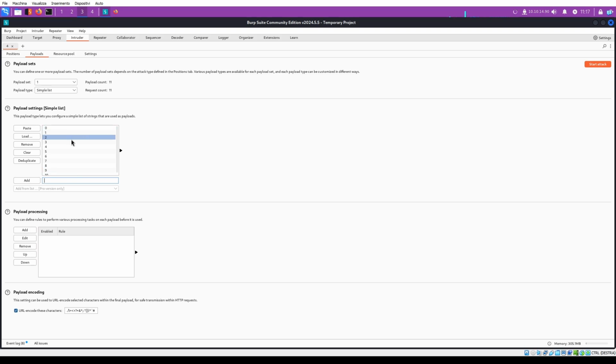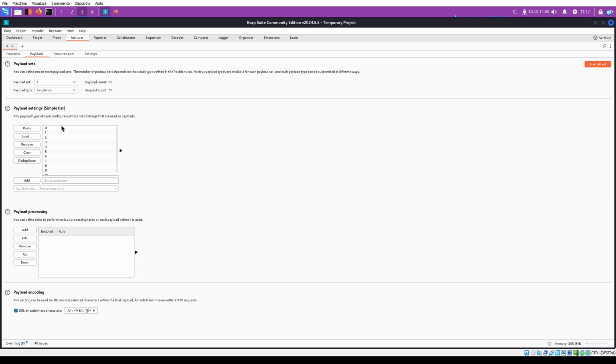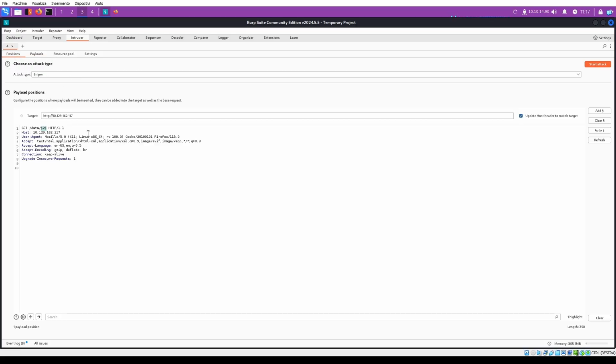This simple list is used by the Sniper attack, so the attack will replace this payload with every value inside this simple list.